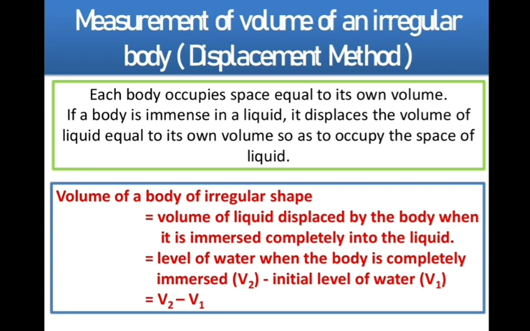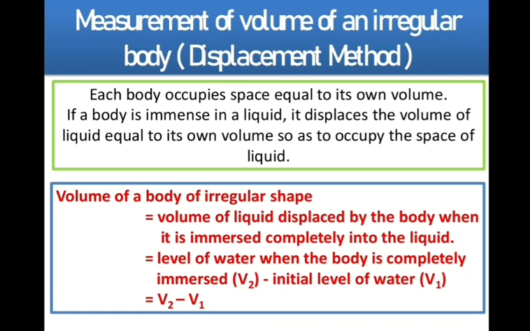So what we have noted there, volume of a body of irregular shape, that is equal to what? Volume of the liquid displaced by the body when it is immersed completely into the liquid. तब हम लोग उसको completely liquid के अंदर immerse कर देते तो कितना water level displace हो रहा है original से, that is nothing but the volume of the irregular body. Okay, or we can say that the level of the water when the body is completely immersed, which is denoted by V2, ठीक है, and minus the initial level of the water.